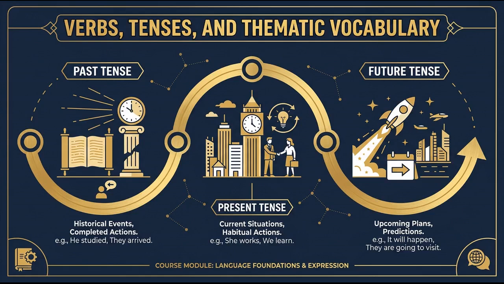This contrasts with the futur simple, which uses the infinitive stem plus endings, like je partirai. For past actions, the syllabus requires the passé composé and the imparfait. The passé composé for aller uses être plus a past participle, such as nous sommes allés. The imparfait is used for habitual past actions, such as the form je lisais.